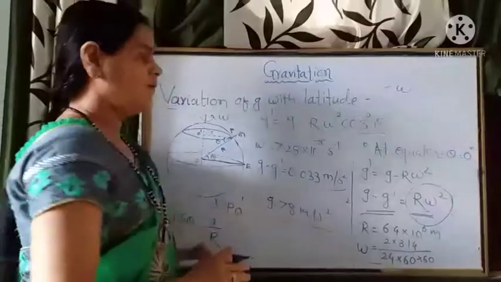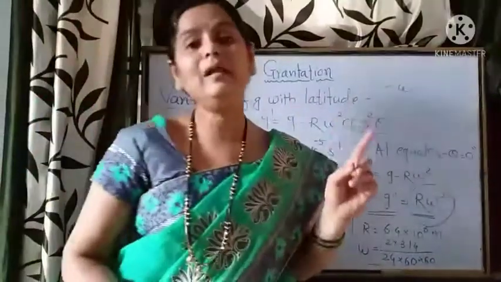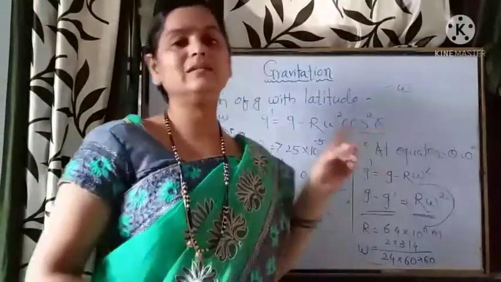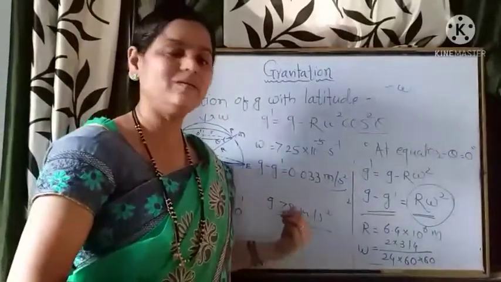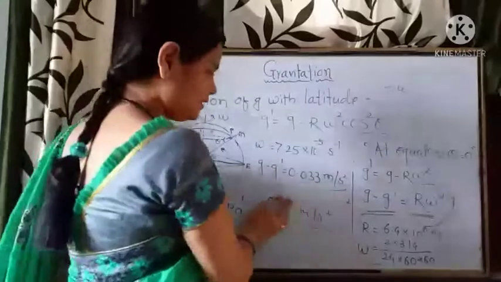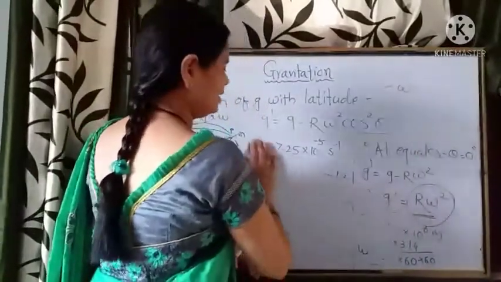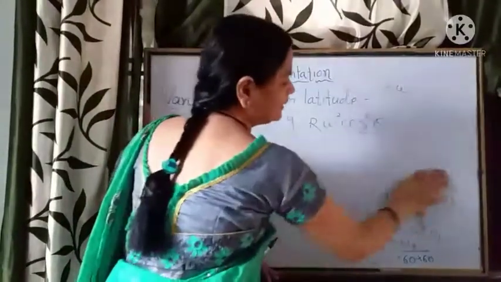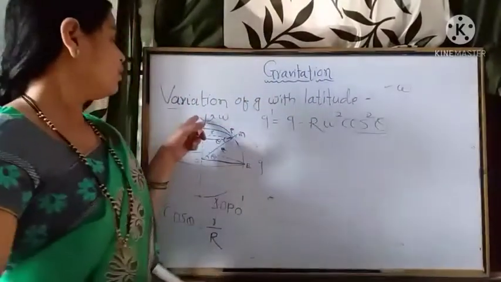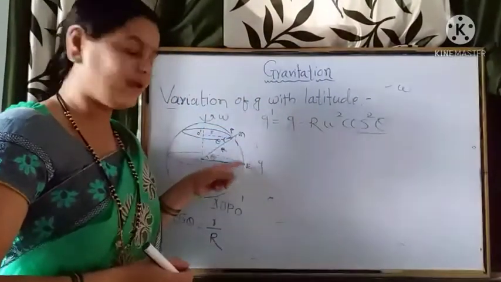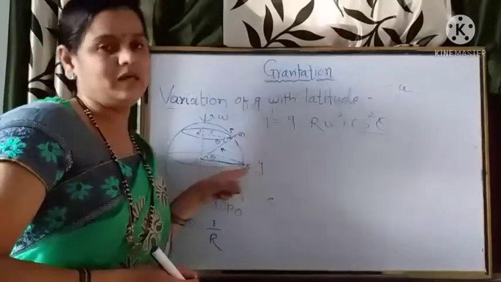So on the pole the value is 9.83, whereas the acceleration due to gravity on the equator is 9.78. Again we can conclude that acceleration due to gravity with latitude goes on decreasing from pole to equator.